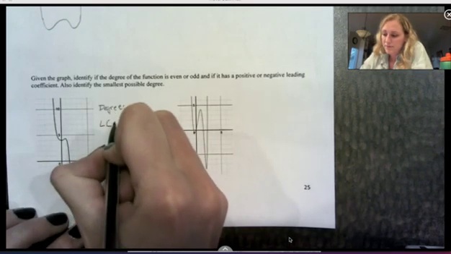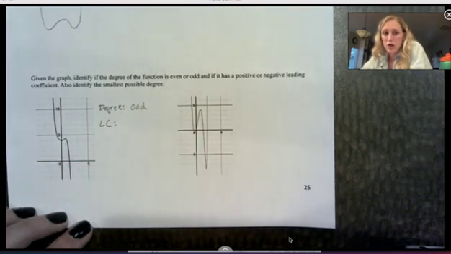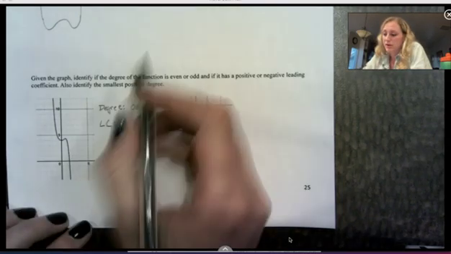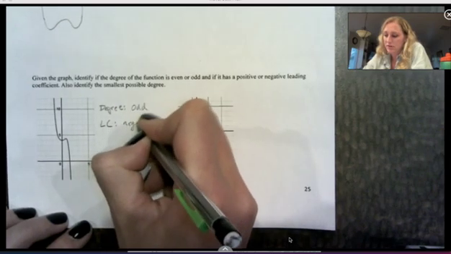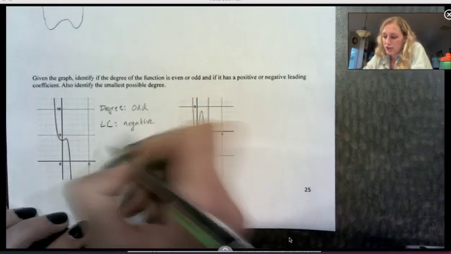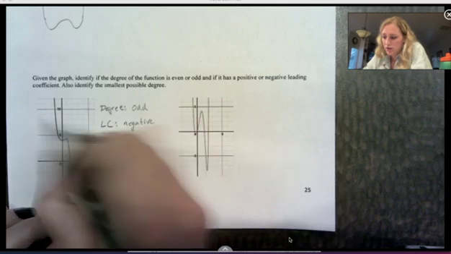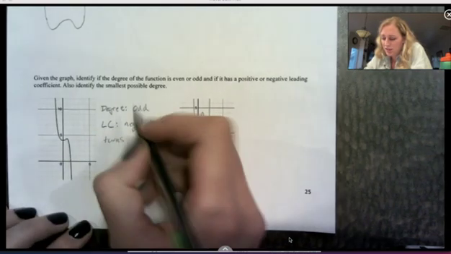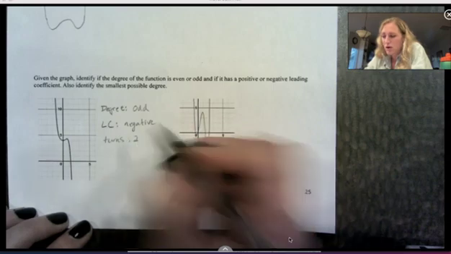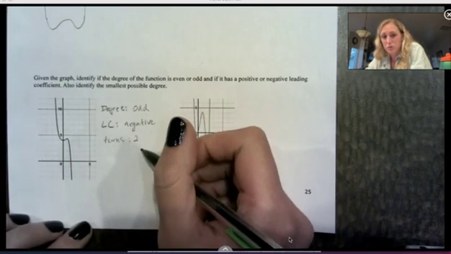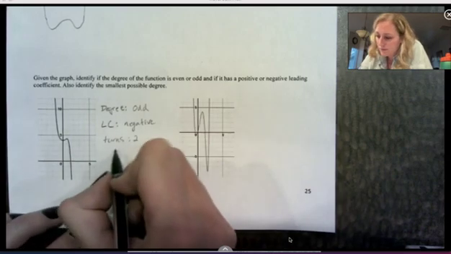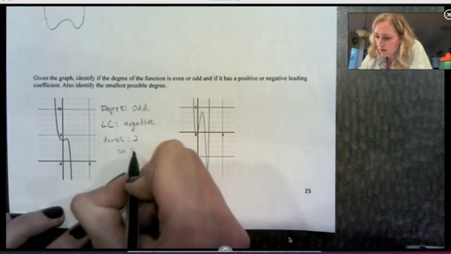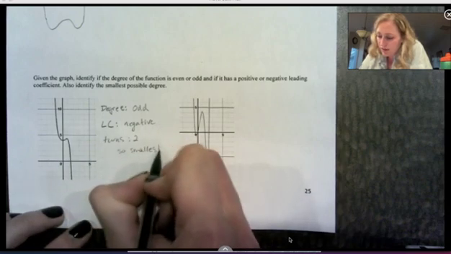For the leading coefficient, if it's negative, it's going down on the right, and if it's positive, it's going up. This one is going down on the right, so it has to be negative. Now we look at turns. This one has 2 turns, so the smallest degree it could be is 3, and it must be odd, and 3 is odd.